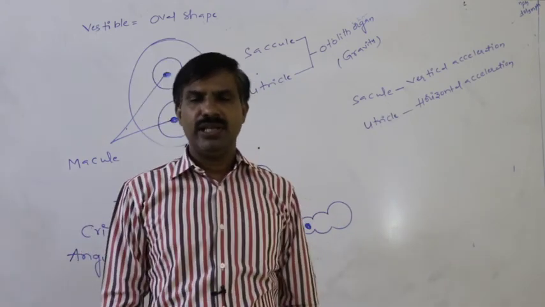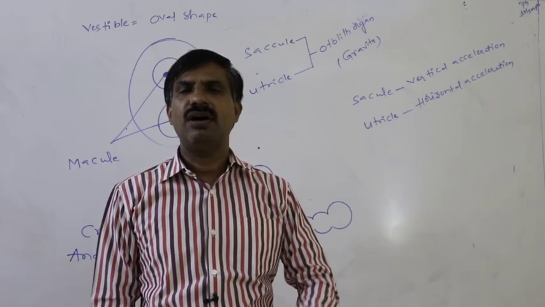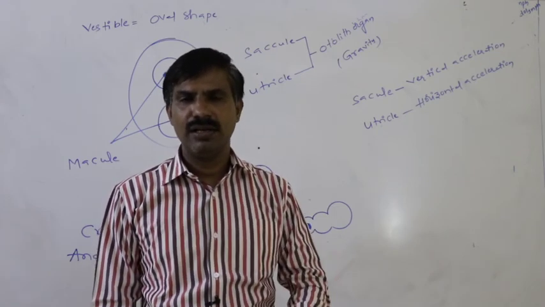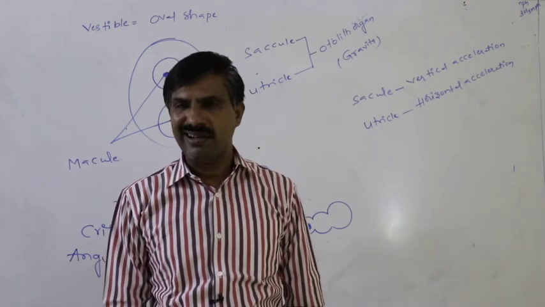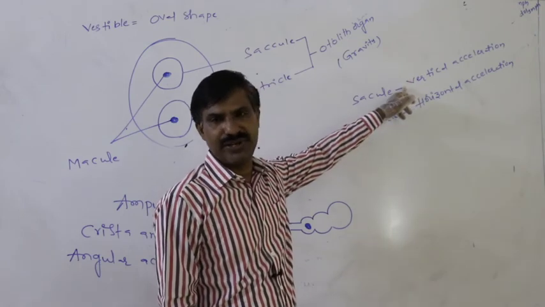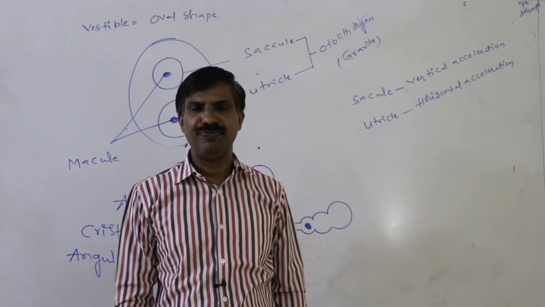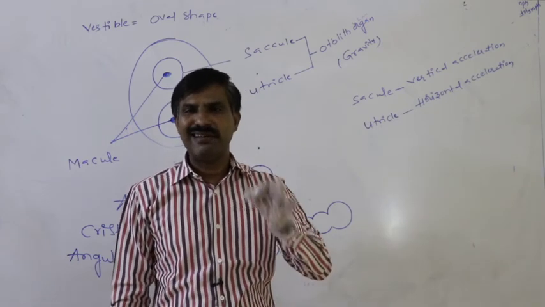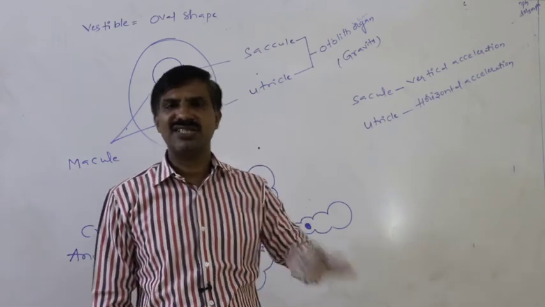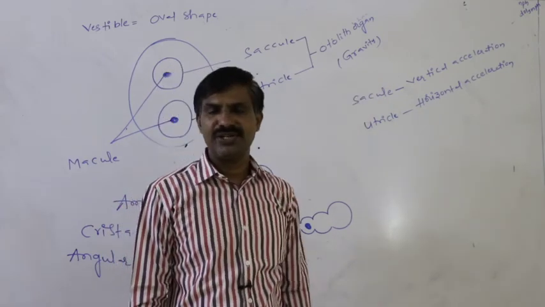Otherwise, if we are standing erect in a lift, bus, train or car and travel, that is vertical acceleration. Whenever the person is in an erect standing position and is traveling, to maintain the erect position of the body, what is the structure which is useful? That is the saccule, which is vertical acceleration.